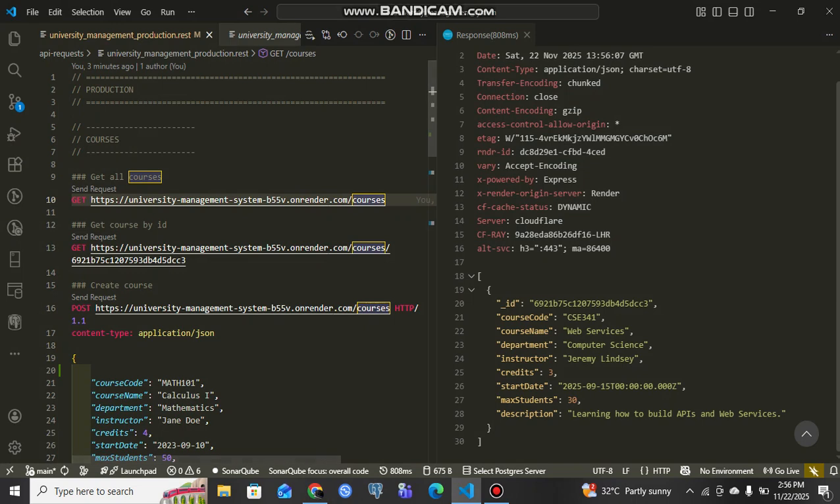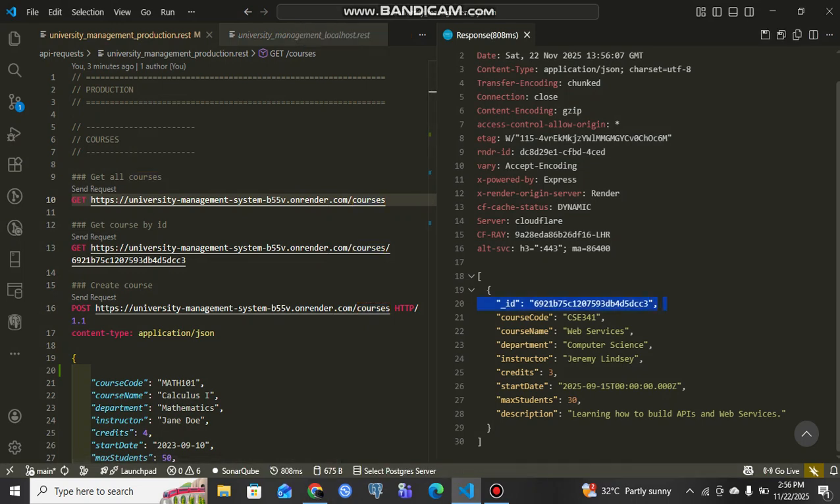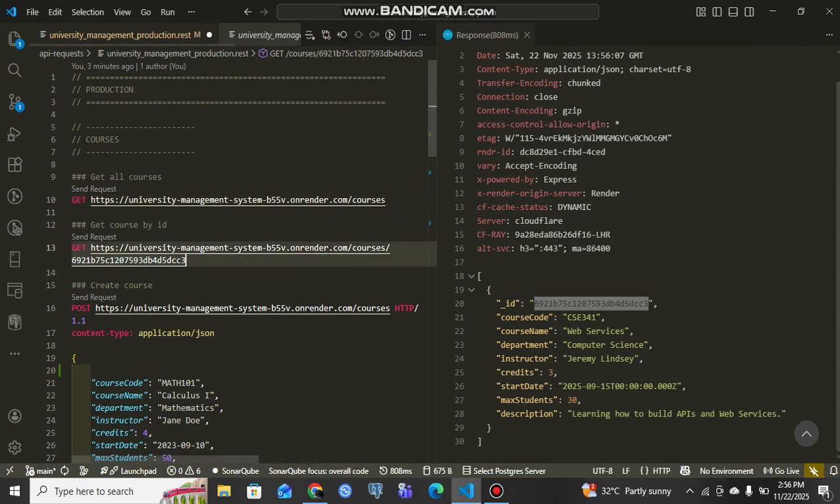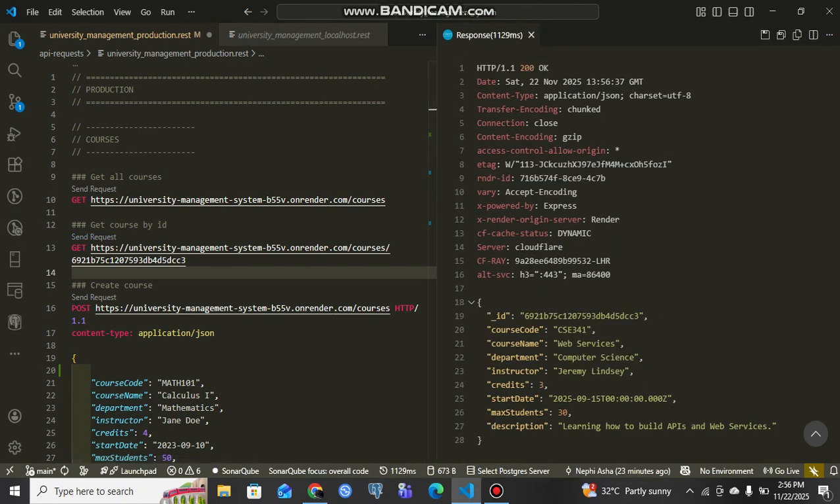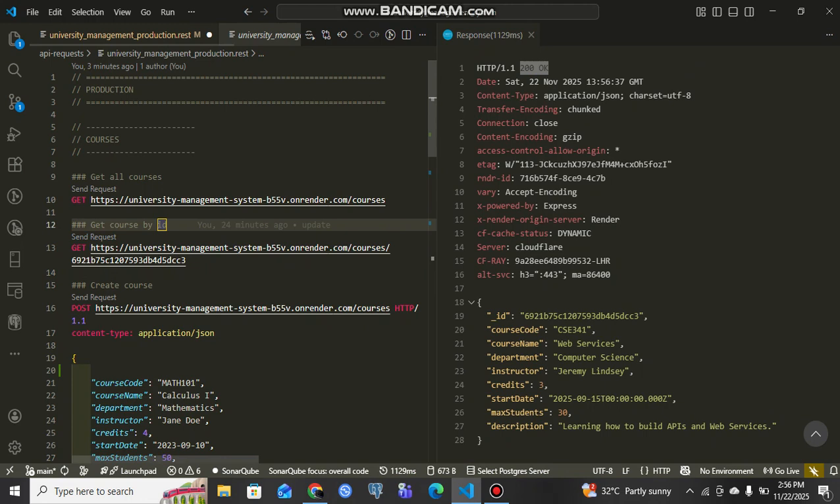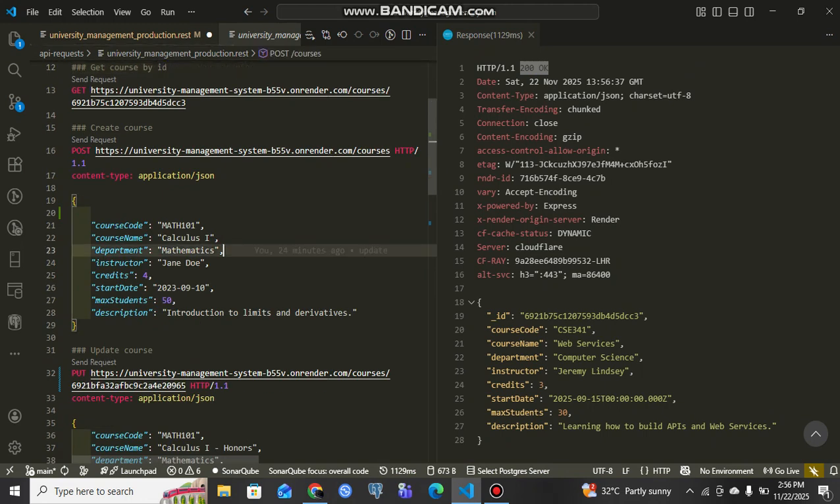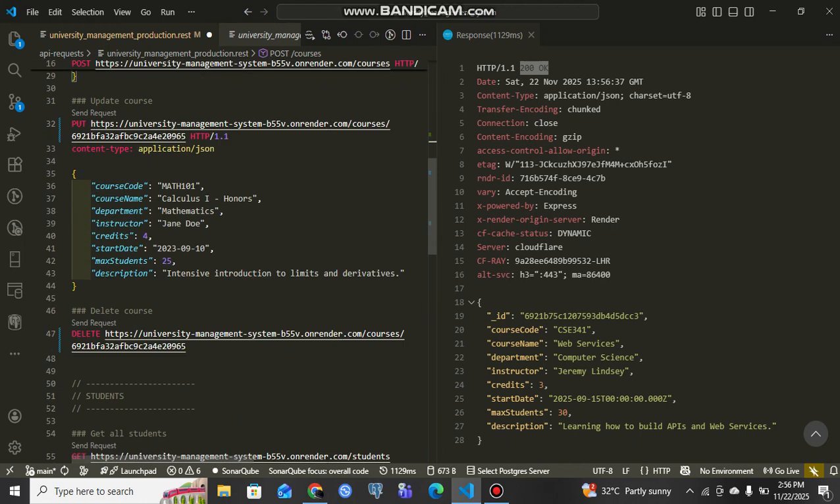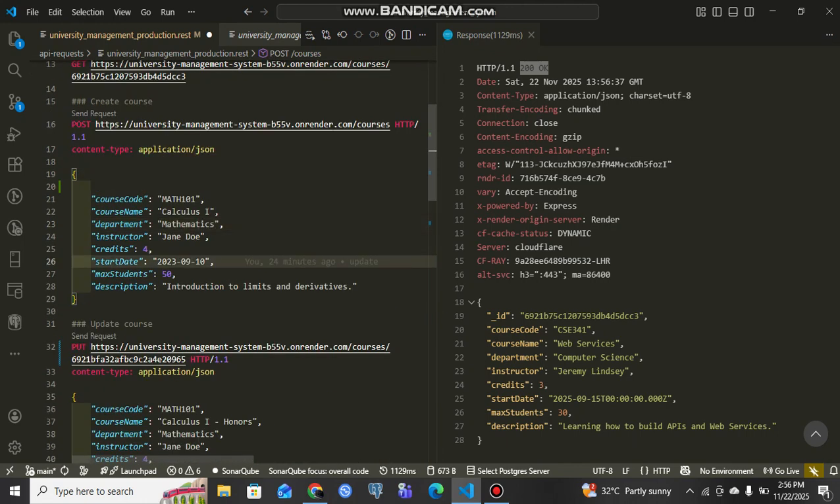So let's say I want to get this item by its ID. I get the ID, here's the ID, and I send the request and I get a 200. Okay. So if I want to create a course, I have to provide these fields. If not, it's going to return a 400